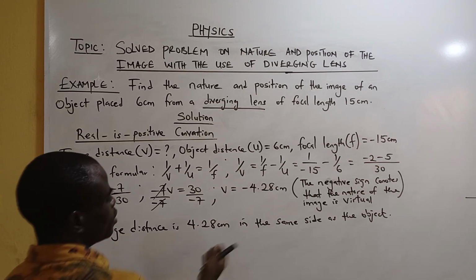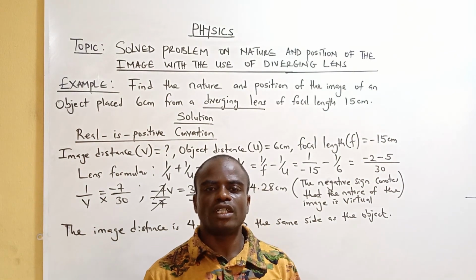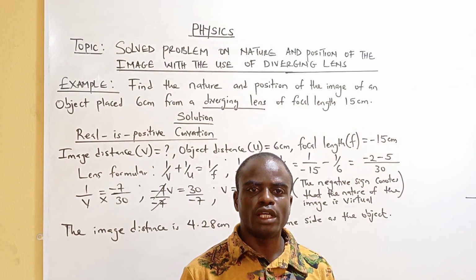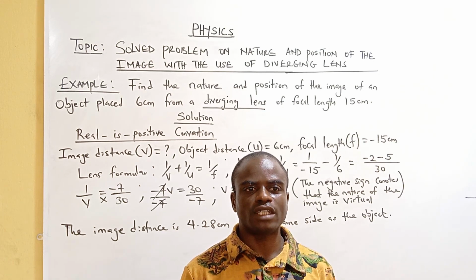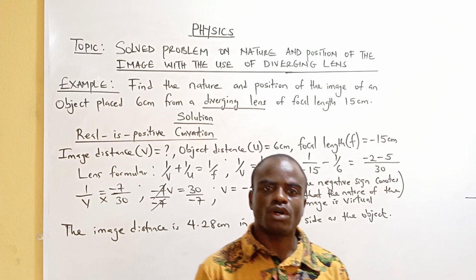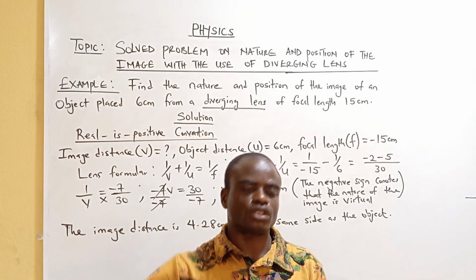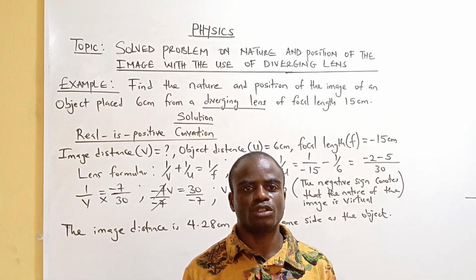How did I know that it's in the same side as the object? If you remember the diverging lenses that we drew before, the only virtual image that we have using diverging or concave lens is when it falls at the same side. The image is at the same side as the object.